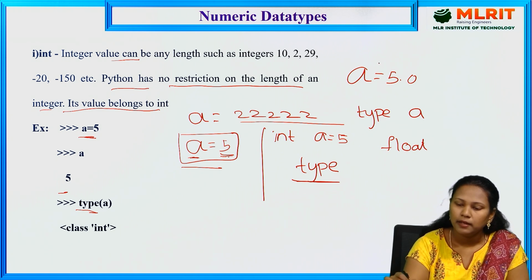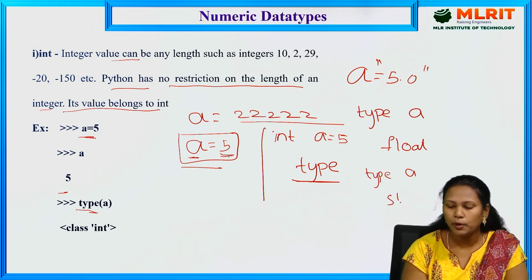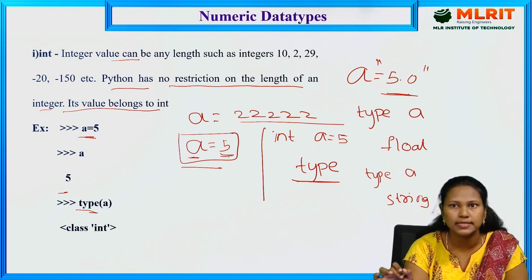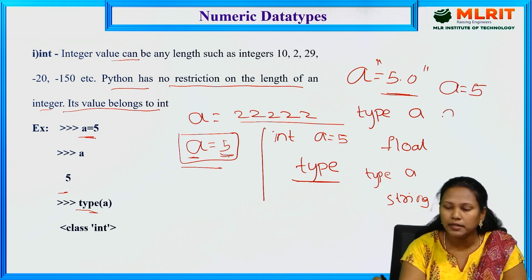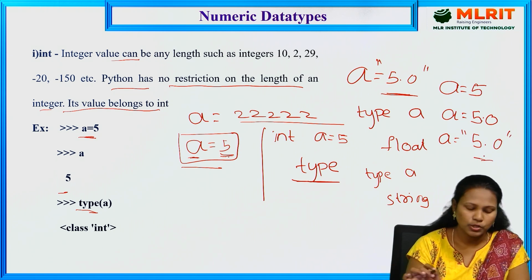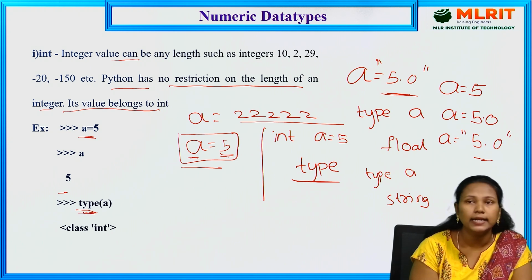Next, if I specify it in double quotations, type of a is string, because you specified it in double quotations. It is considered a string. So a equal to 5 means integer. A equal to 5.0 means float. A is equal to double quotations 5.0 means it is considered a string. So you can find out what type of data it is with the help of the type function.